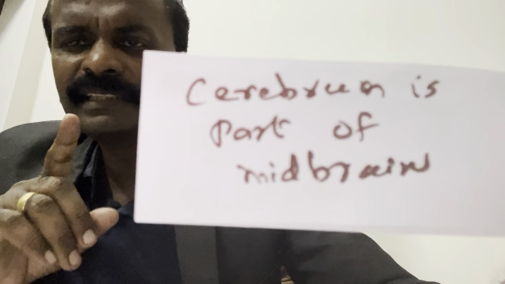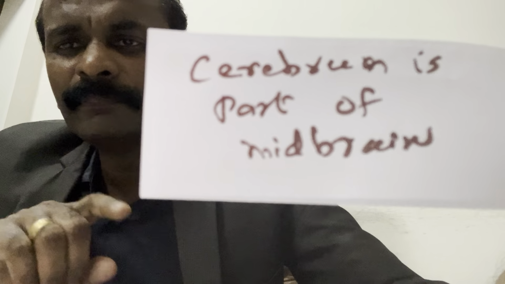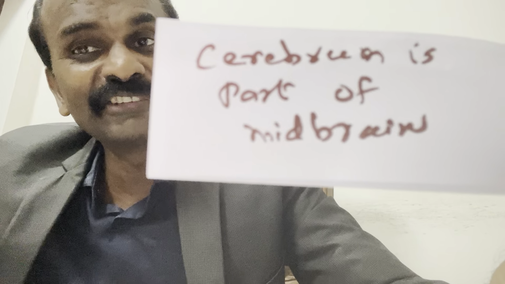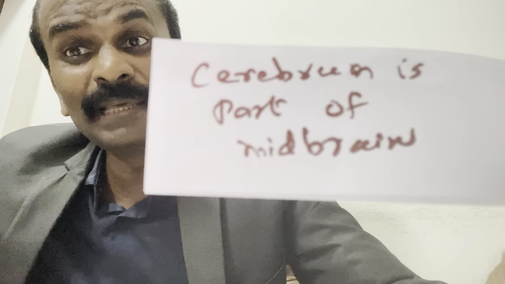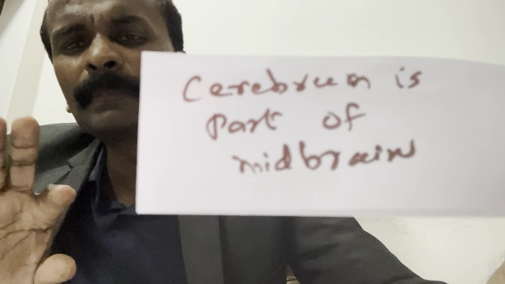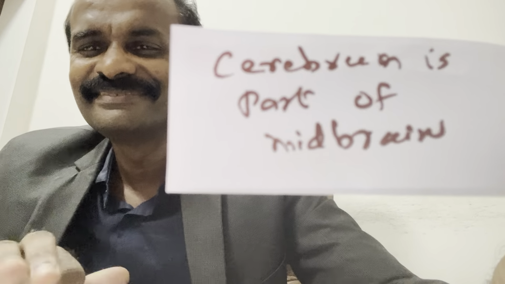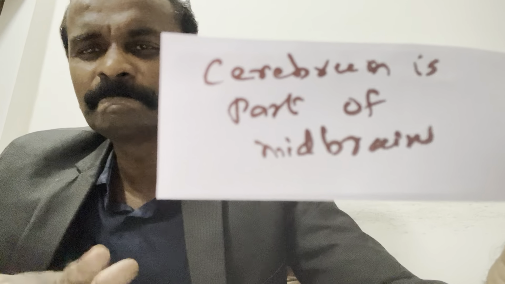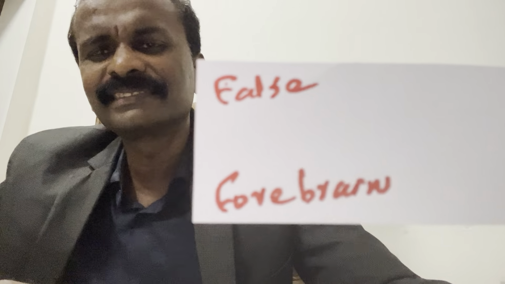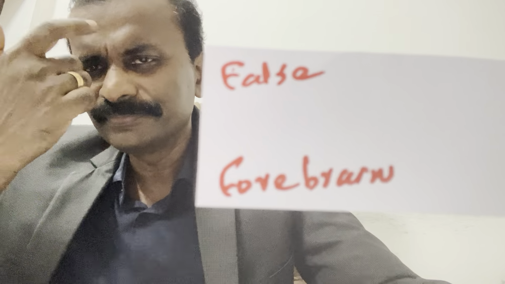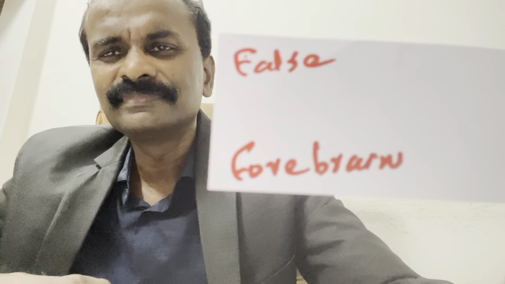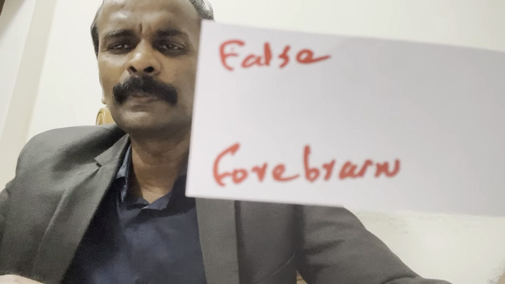See, this is a confusing word. Cerebrum. Cerebellum is different from cerebrum. Cerebrum is a part of midbrain. True or false? Cerebrum, cerebellum, confusion. False. Cerebrum is a part of forebrain. Right.